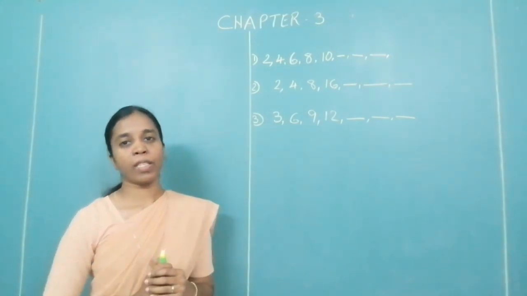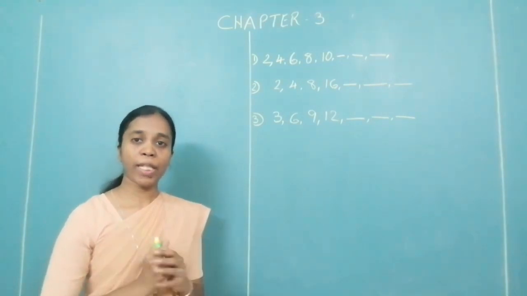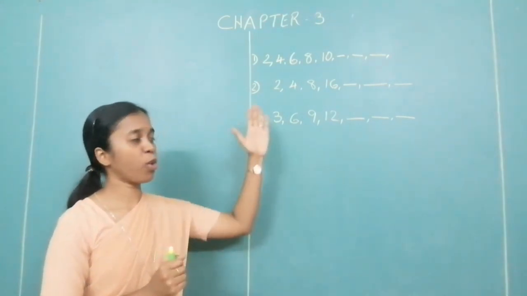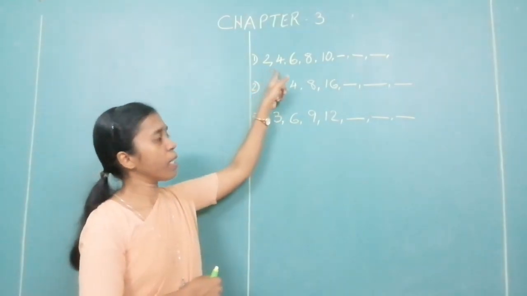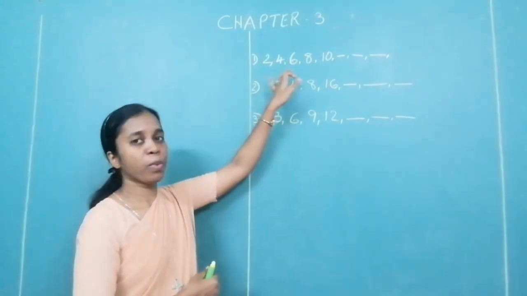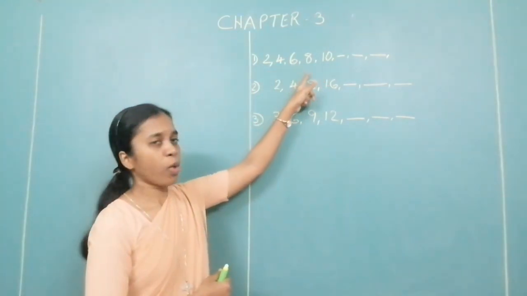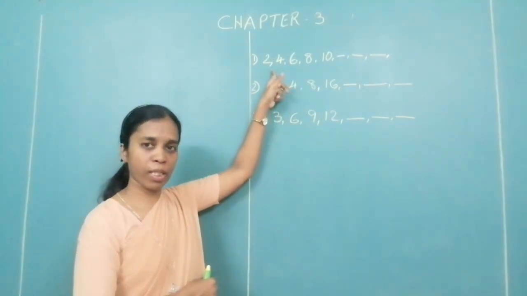How did you give me the following numbers, the missing numbers over there? You are able to give me the missing numbers only because you know that there is some relationship among these numbers. What is the relationship of these numbers? Every following number is obtained by adding 2 to the previous number.